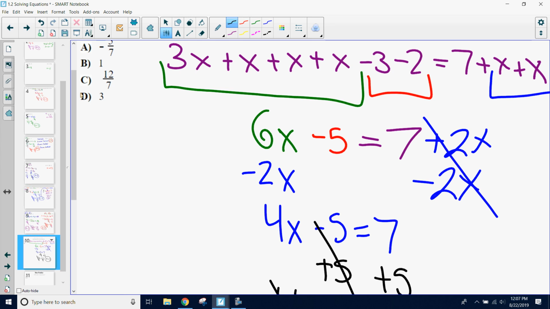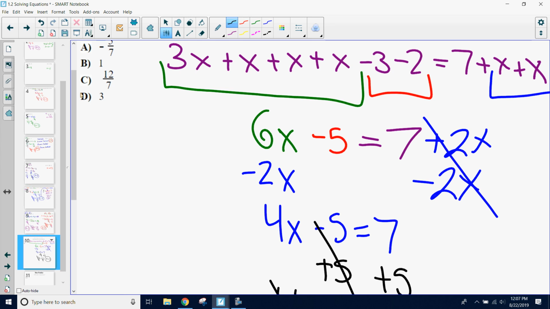Because it keeps the variable's coefficient positive. Good. So if I had subtracted 6x instead, I would have to do 2x minus 6x, which would give me negative 4x. So you can do it either way.